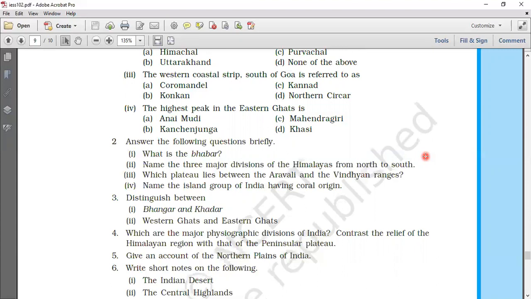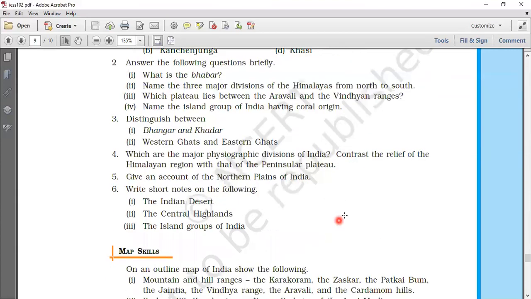Moving on, distinguish between Bhangar and Khaddar. There are 4 points. Bhangar is the old alluvium or old soil, and it forms the largest part of the northern plains. Khaddar is the new and the younger deposits of the floodplains, and it is renewed every year.